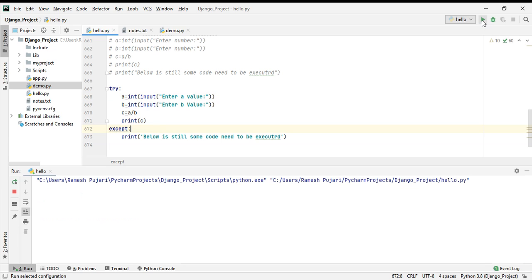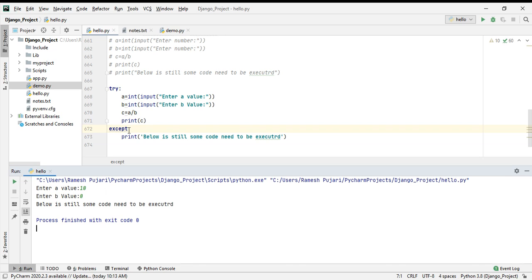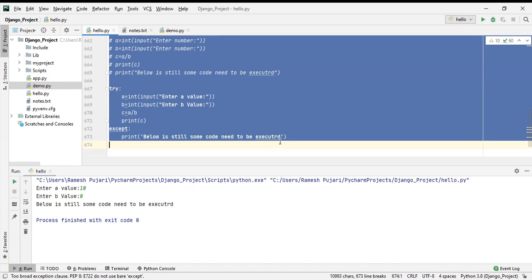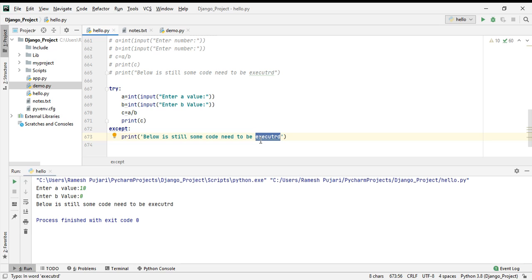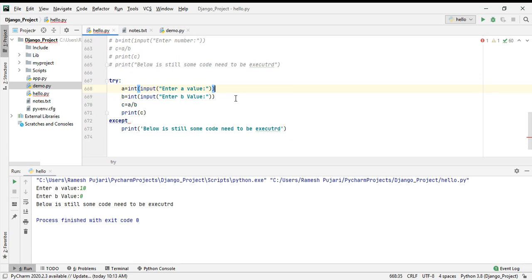Now I will make some difference here. I will do 10 divided by 0, that is a division error. So here I will get the division error. I am catching that one and printing the rest of the code. So here you can see I'm able to print the next code. So this is the usage of the try and except block in Python. Now we have understood how the division error works in Python.